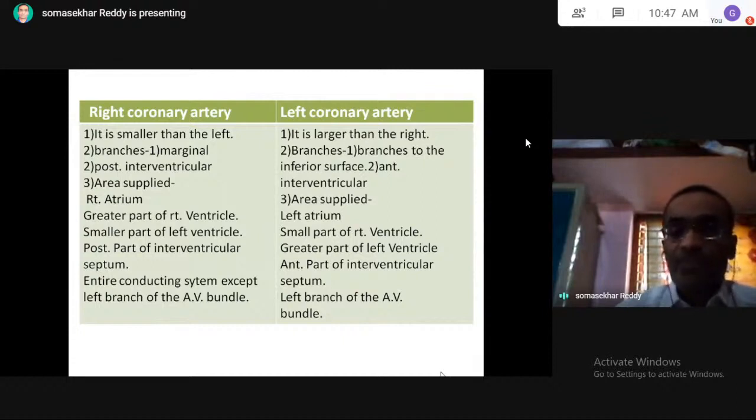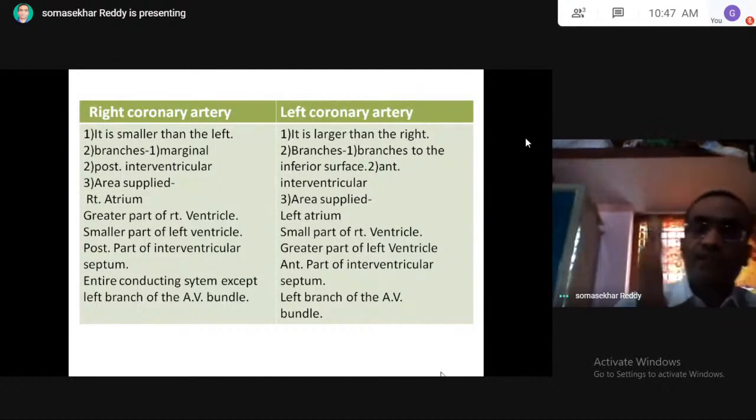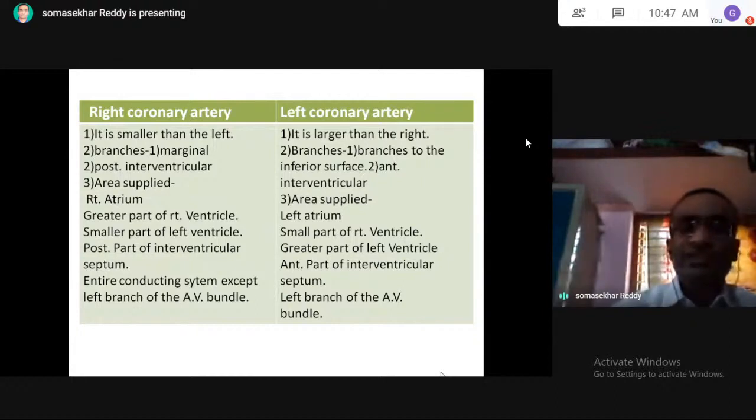The left branch of the AV bundle receives blood from the left coronary artery. So these are the functions of the right and left coronary arteries. The right coronary artery has two branches, marginal and posterior interventricular. The left coronary artery also has two branches, one to the inferior surface and the anterior interventricular.